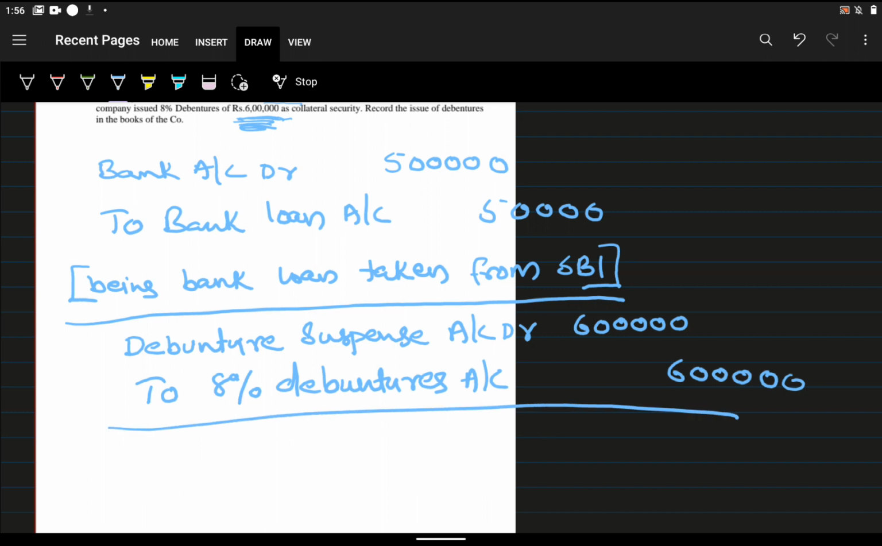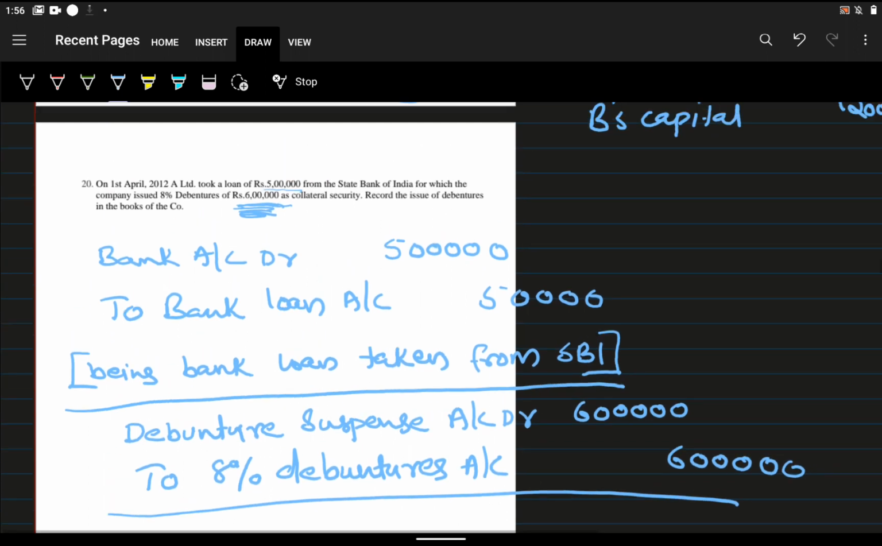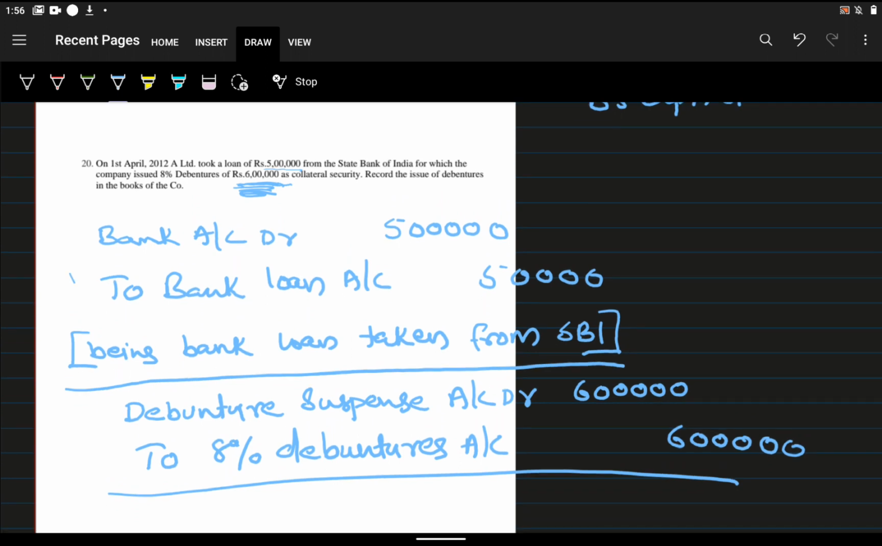This is the answer. Only these two journal entries you want to do for this 20th question. So what is the first journal entry? At the time of taking the loan, we will write a journal entry: bank account debtor. That means this much amount we received, 5 lakh, to bank loan account.